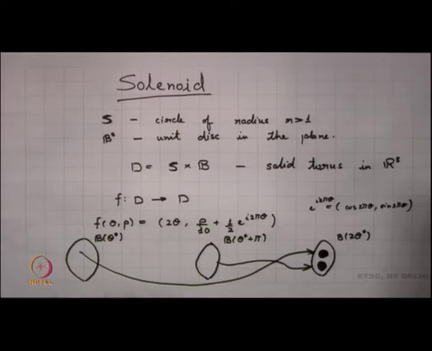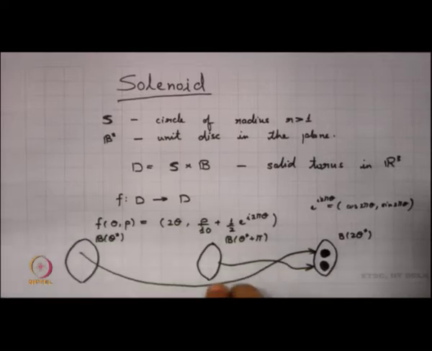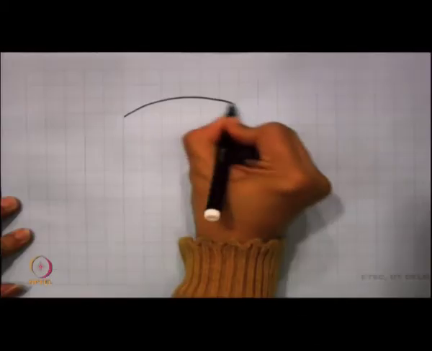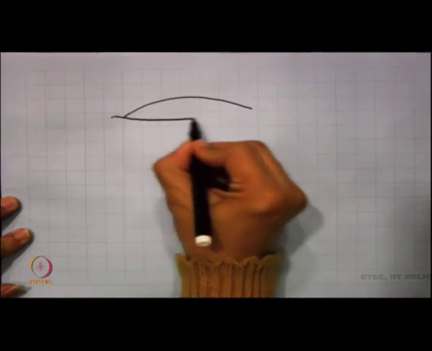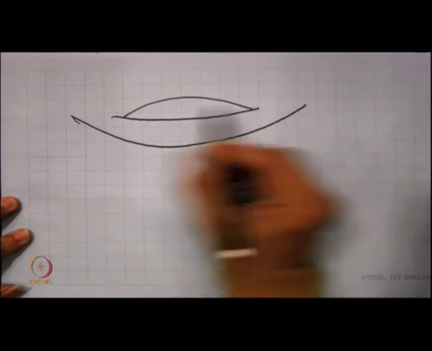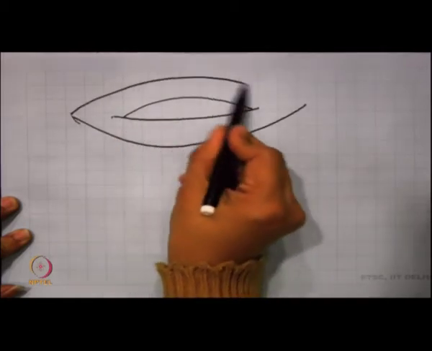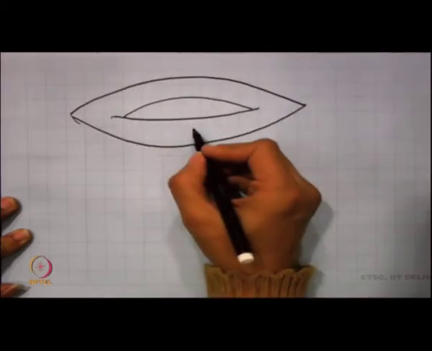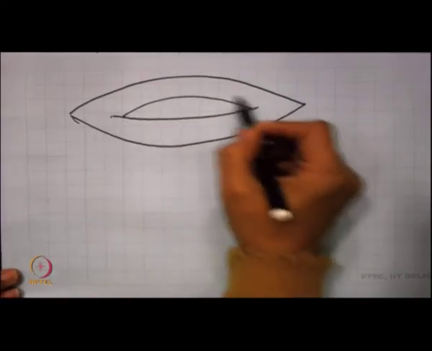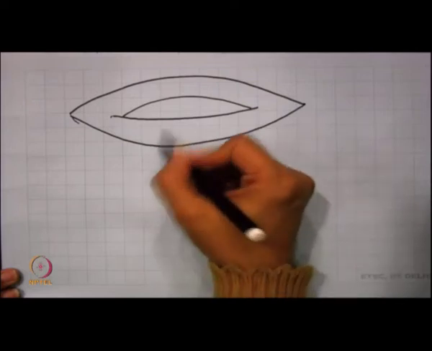If you try to say in this particular terms, what happens to the entire torus now? So, I want to look into what happens to the torus. Supposing we say that this is our torus, right. Now, in this torus, this is our circle S, and then this is our disk.